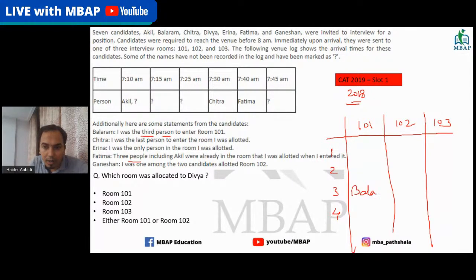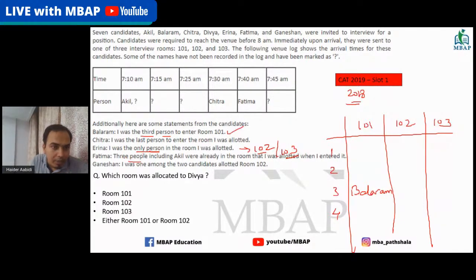Third person, that means Arena is definitely not in this room. Why? Because he was the third person, so there are two more people there, and Arena is getting into a room where only one person is there. So Arena can be either in room number 102 or in room number 103. Between 102 and 103, she will be in any other room. Chitra we don't know right now. So this is sorted.